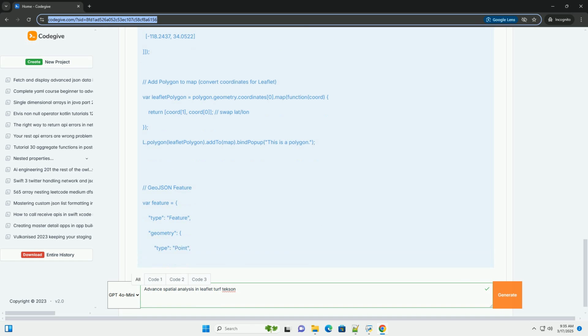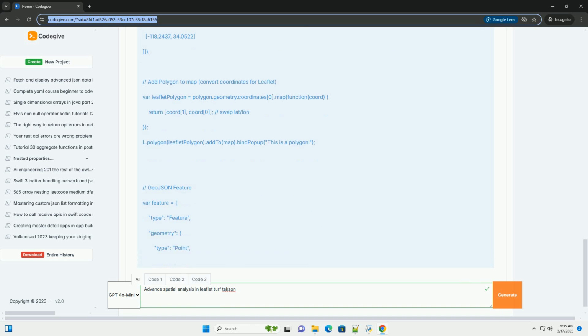2. Data transformation. If the exported data isn't already in a usable geospatial format, use a server-side script, Node.js, Python, etc., to transform it into GeoJSON. Libraries like GDAL, the Geospatial Data Abstraction Library, can be very useful. 3. Data loading. Load the GeoJSON data into your Leaflet map using techniques discussed below.